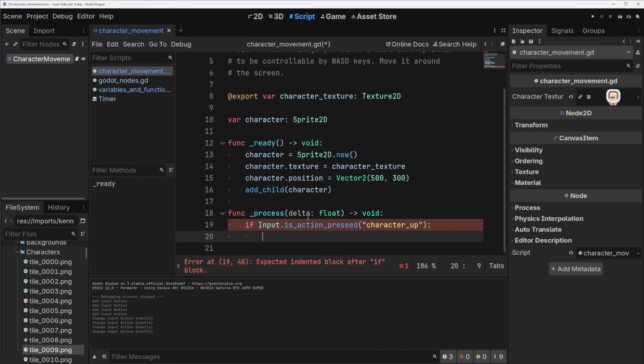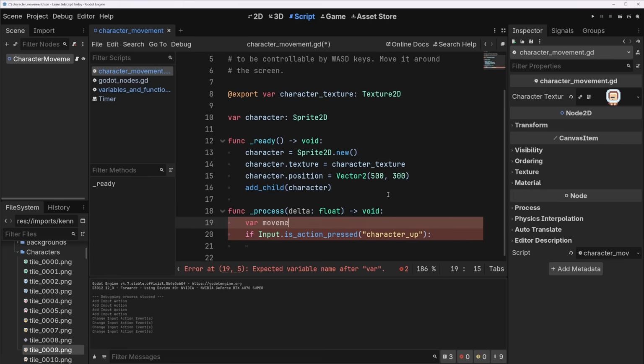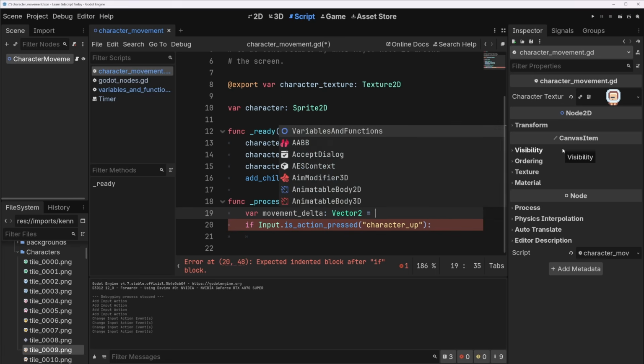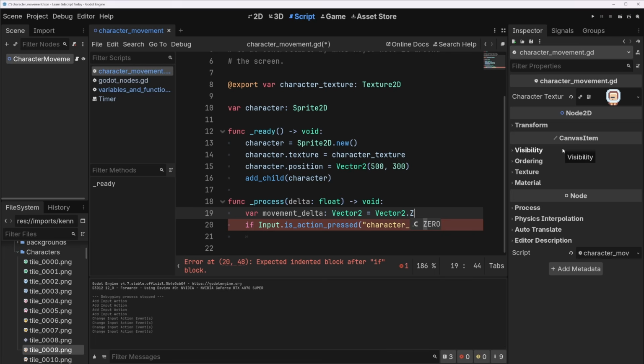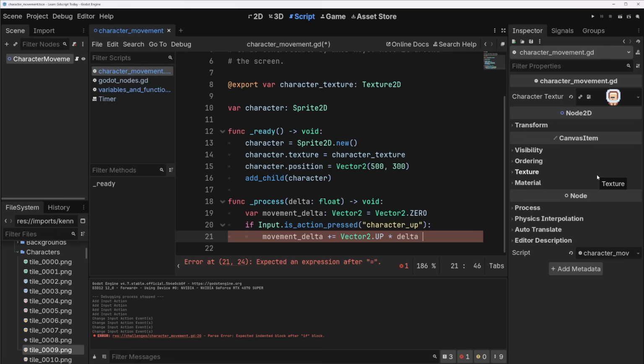And then for this, I think I want to do something similar to what I did in the camera video, where I keep a delta of these and then add that at the end. So we'll do var movement delta, and it's going to be a Vector2. We're not going to do this discretely; it'll just be floats, equals Vector2.ZERO. So if this is pressed, we're going to say movement delta plus equals Vector2.UP times delta, and we want